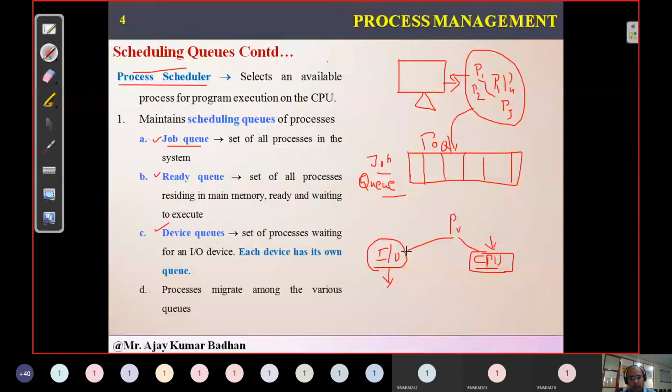Whereas coming to printing a document, say you want to print some thousands of pages, definitely you need to give it to the printer. Now that process will be spending most of its time printing that particular document. So we'll have a printer here. The printer will have a queue, which is what we call a device queue. Every I/O device will have a device queue. Within that, your process will be there and it will keep on printing the pages.